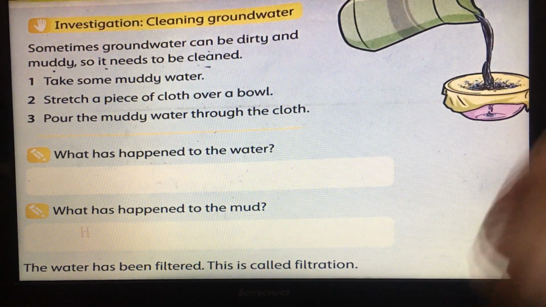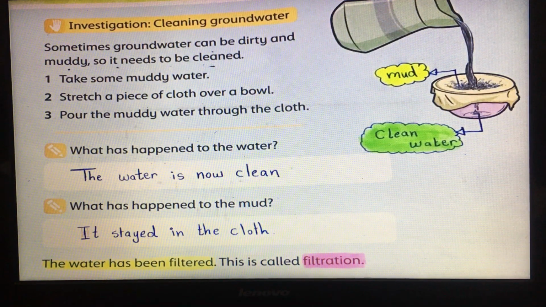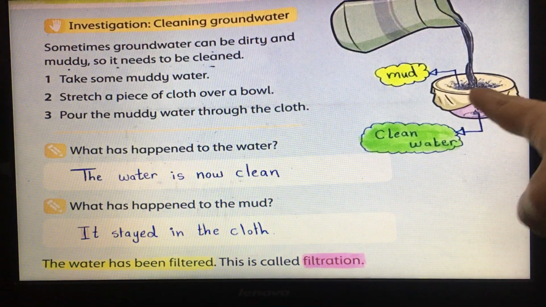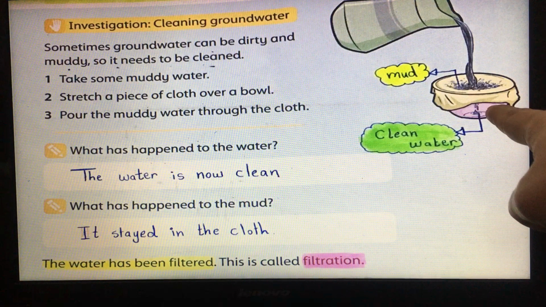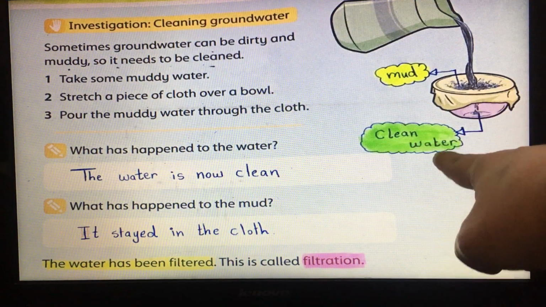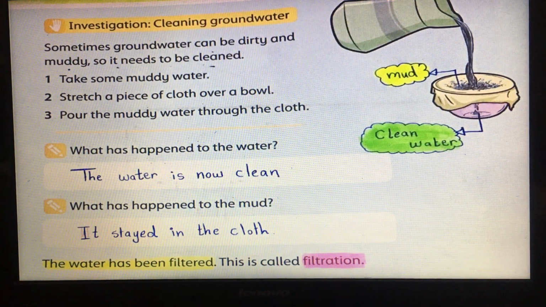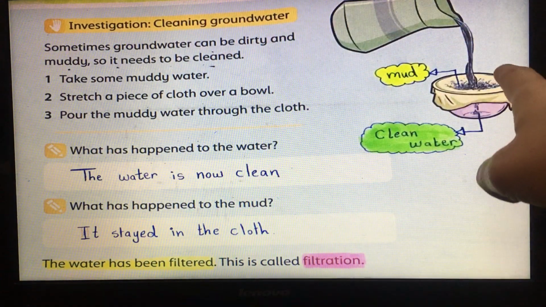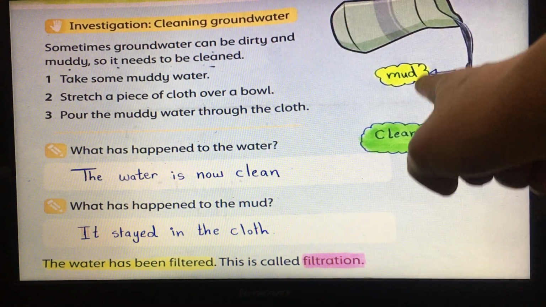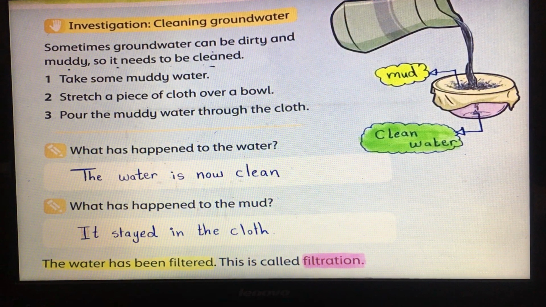Okay, so answer the questions in your book. Here, what has happened to the water? You know that the filtered water is clean water. So the water is now clean. And what has happened to the mud? Actually, the mud stayed in the cloth. And here the water has been filtered. It's called filtration.